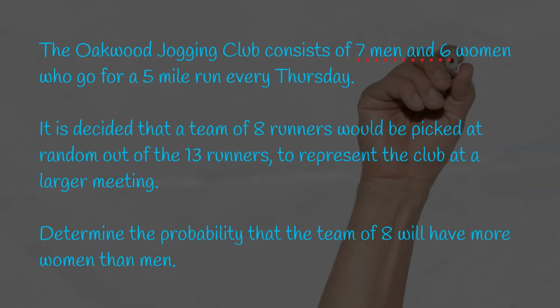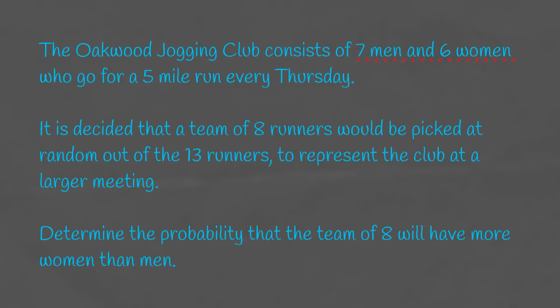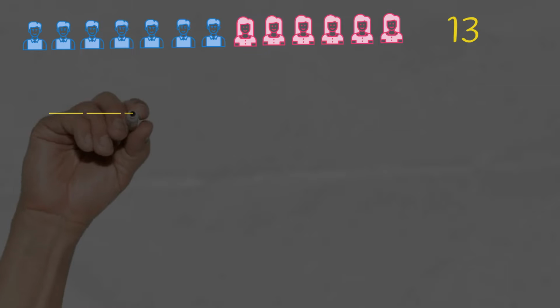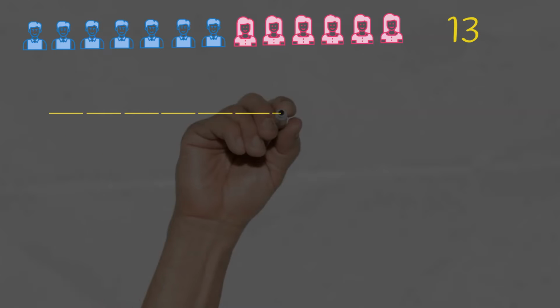So I need to know that there are 7 men and 6 women in the jogging club, and that they want to make a team of 8 runners. And we have to work out the probability that the team of 8 will have more women than men. So here we have 7 men and 6 women, giving a total of 13 people to choose from, but we only want to choose 8 for the team.